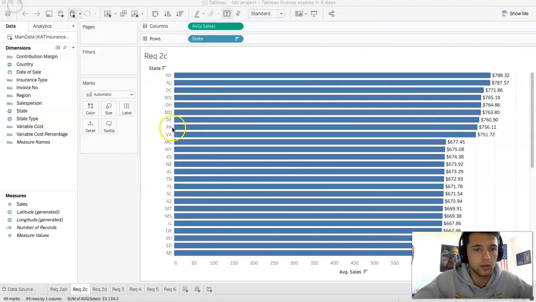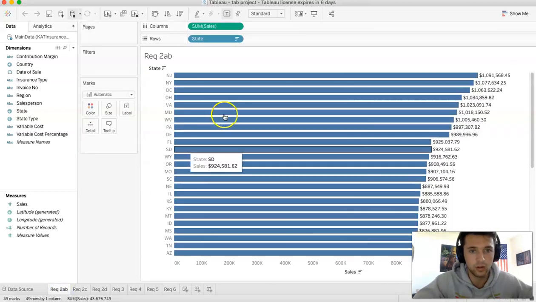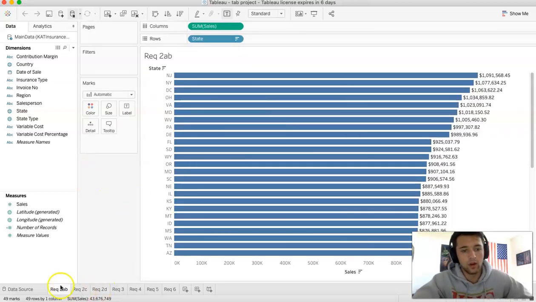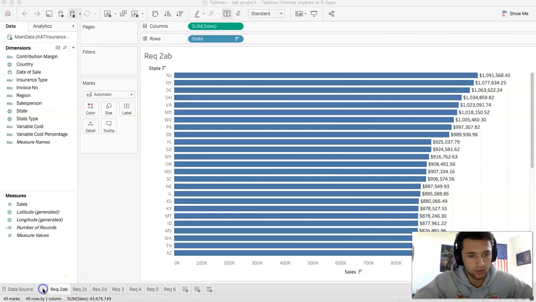Okay, so this is what my project looks like for the most part. I have all my requirements down here at the bottom. Here is going to be my main data source.